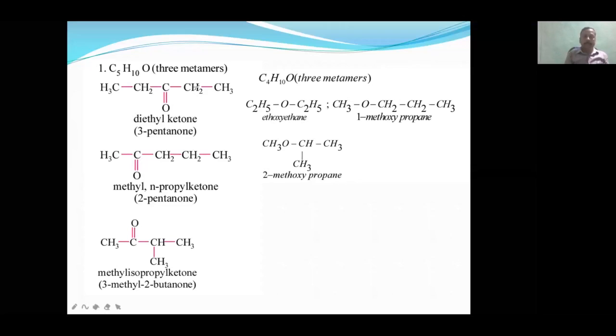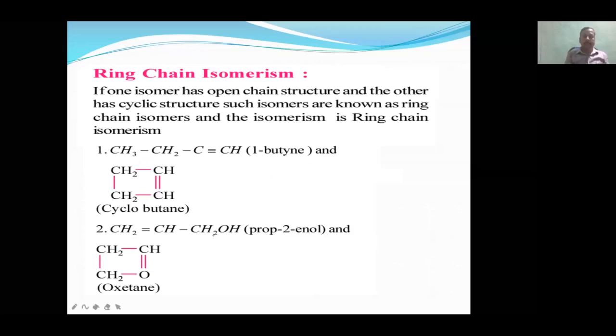Okay, up to here it is clear. Now let's start with ring chain isomerism. What is the next topic? Ring chain isomerism. And there is a certain condition for showing ring chain isomerism. If one isomer has an open chain and another isomer has a cyclic structure, then it is just like chain isomerism, but chain isomerism is between open chains, whereas ring chain isomerism is different.